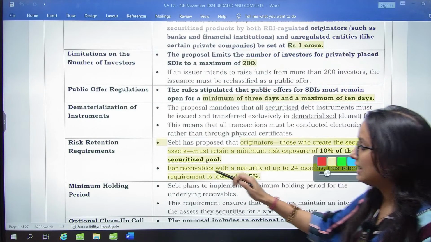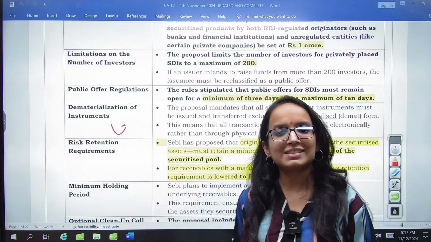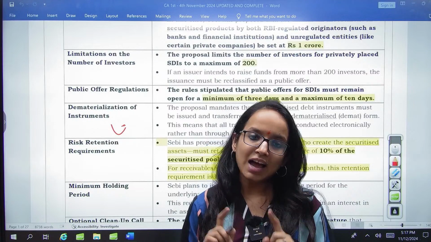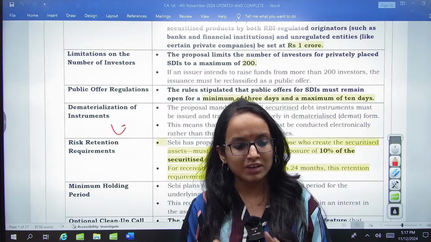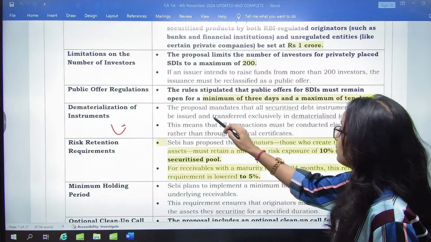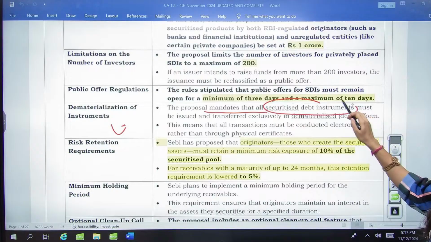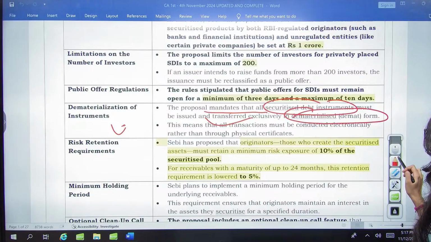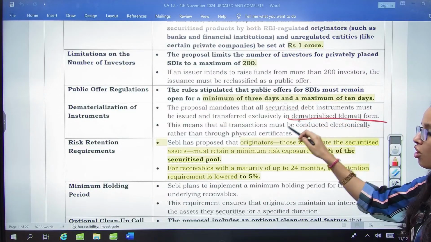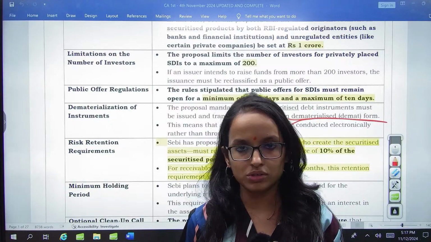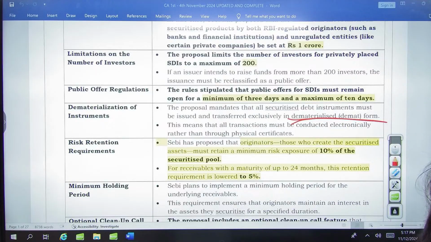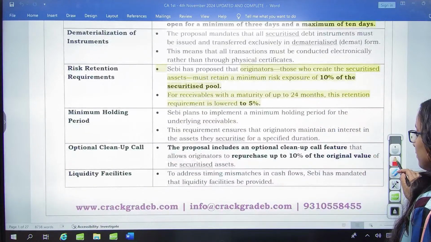Next guideline is dematerialization of instrument. All these securitized debt instruments, the SDIs, the transaction has to be electronic only. The proposal mandates that securitized debt instruments must be issued and transferred exclusively in dematerialized form. Exclusively in demat form. That means the entire process of transaction has to be settled electronically only. Right?